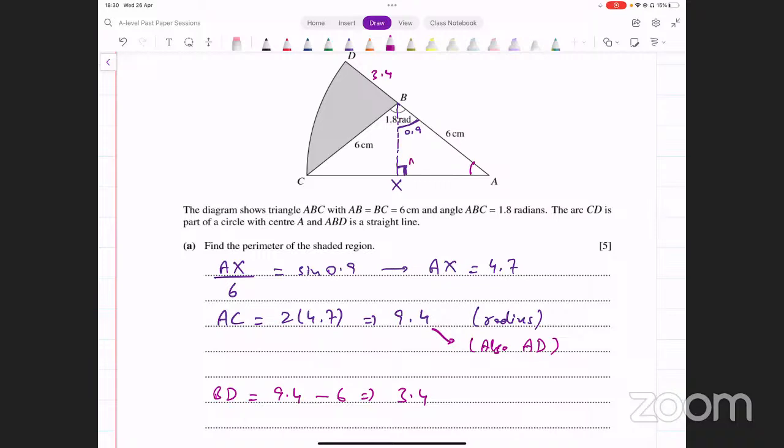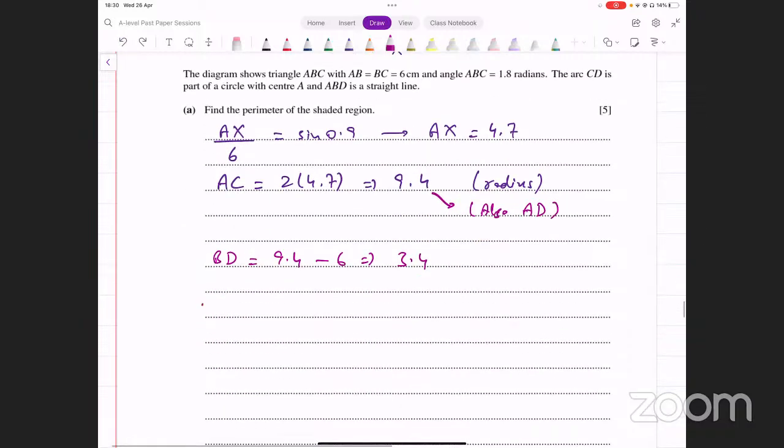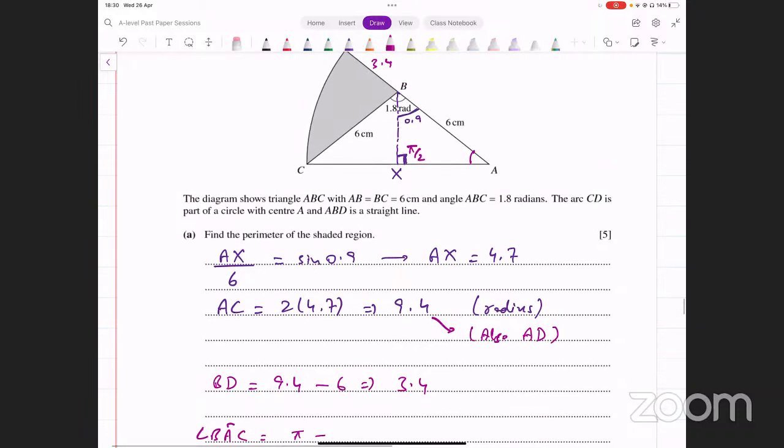We know this angle is pi over 2. This angle is 0.9. Pi में से minus कर दें दोनों angles. You'll get the angle BAC from that. तो ये angle निकाल लेते हैं. Angle BAC, that's going to be pi minus, remember triangle का sum of all angles क्या होता है? Pi radians. उसमें से minus कर दें pi over 2, 90 degrees का equivalent, right?